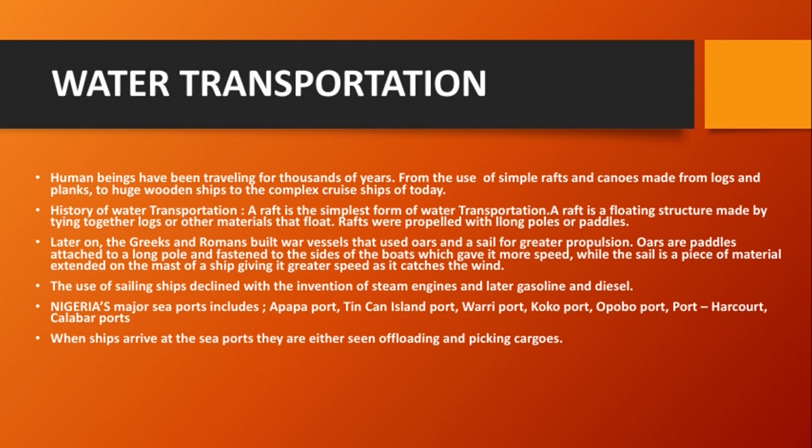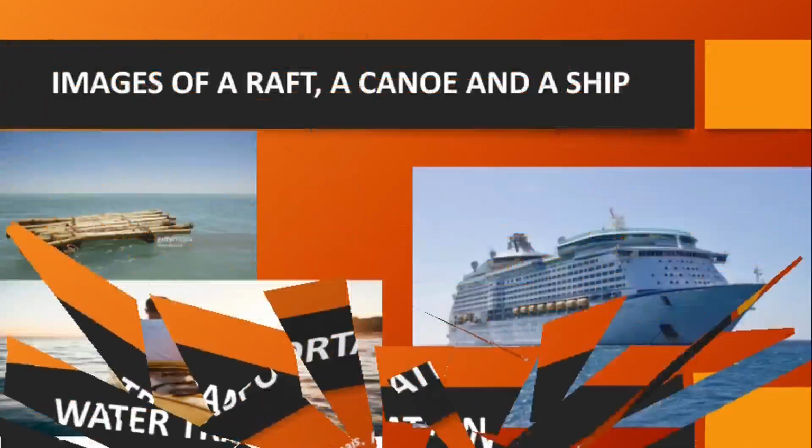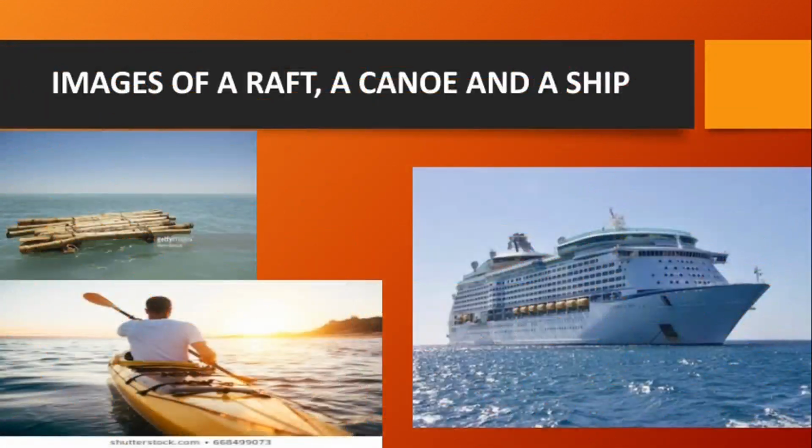Let's look at the image of the rafts. The first image from the left is the raft. You saw bamboo trees tied together. People will be on top. That's the means of transportation that the early men used even before the 18th century.